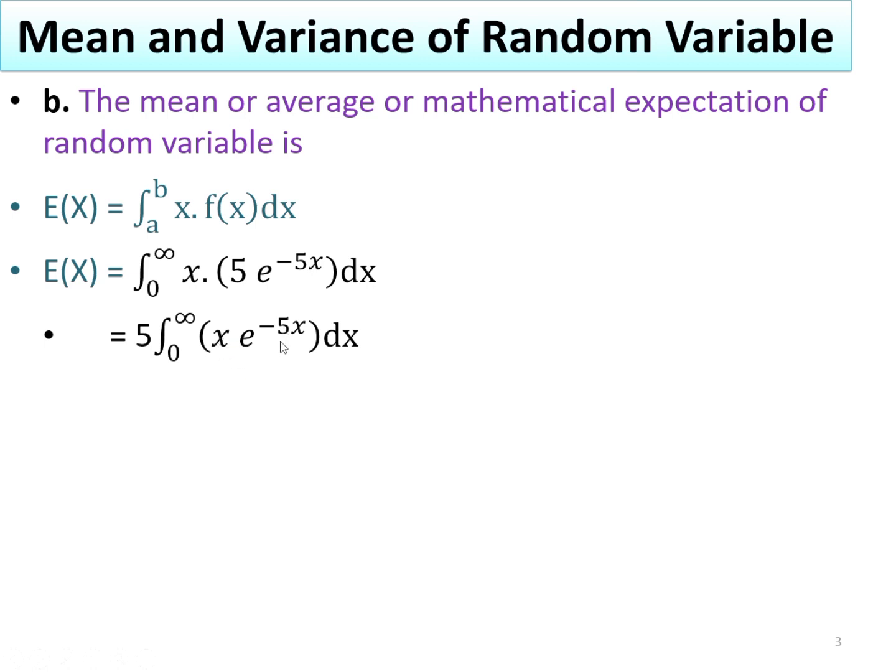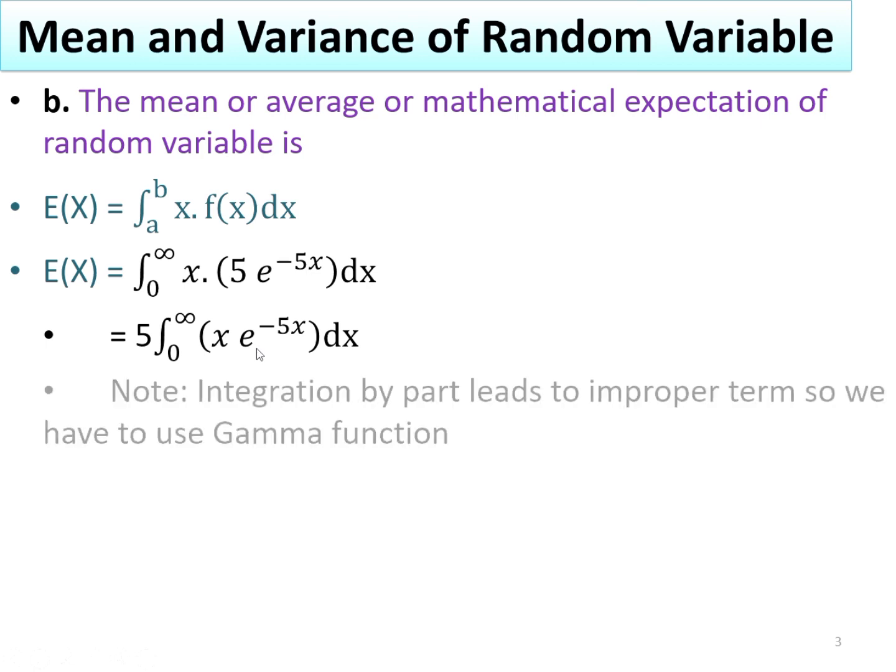For this integration, we could integrate by parts, but it leads to an improper term at the upper limit infinity, so we have to use the gamma function.